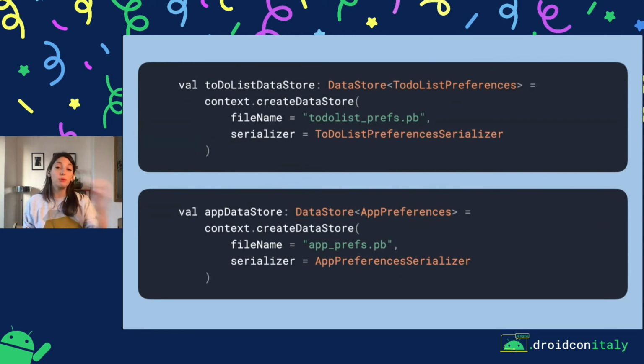So for each of them, we will have to create different Proto files and then different serializers. But this also means that whenever something changes in the to-do list related preferences, you'll only be notified on that flow that exposes the flow of to-do list preferences, not of both.